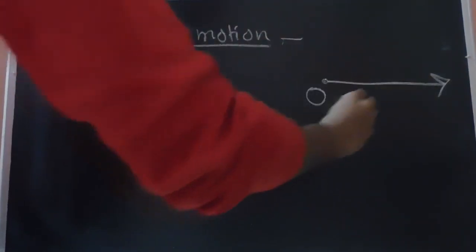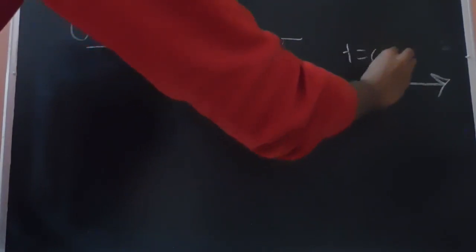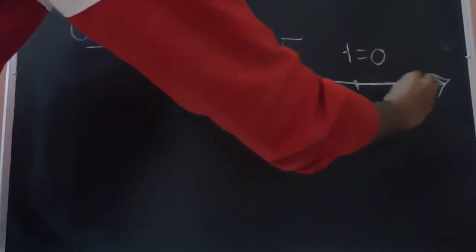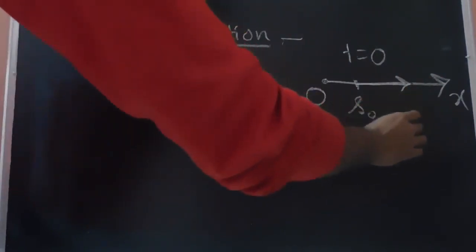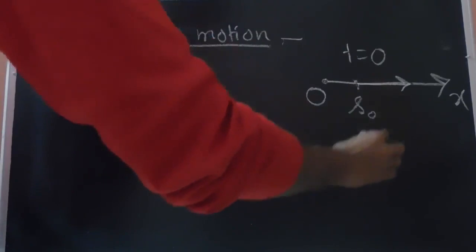Let's say this is our coordinate plane, so this is our origin. So let's say at time t equals 0, the particle starts at this location S0 and it starts moving in the positive direction. Let's say the particle moves with a velocity v. At this instant the particle is at rest and it starts from S0 and then it moves eventually.